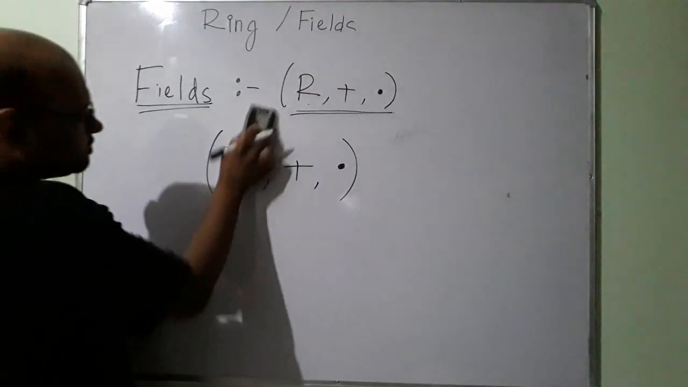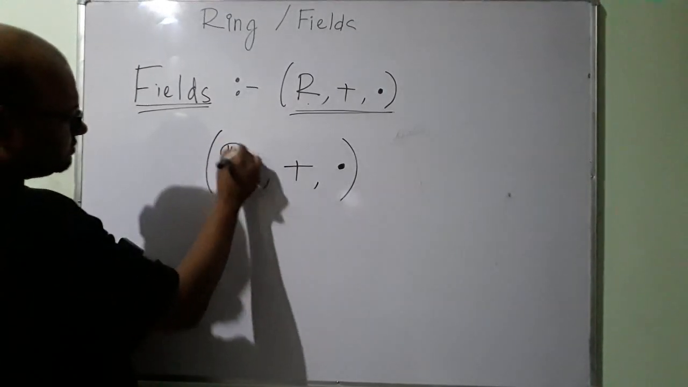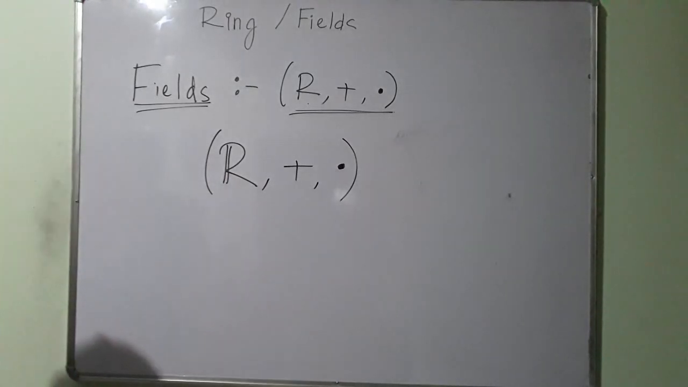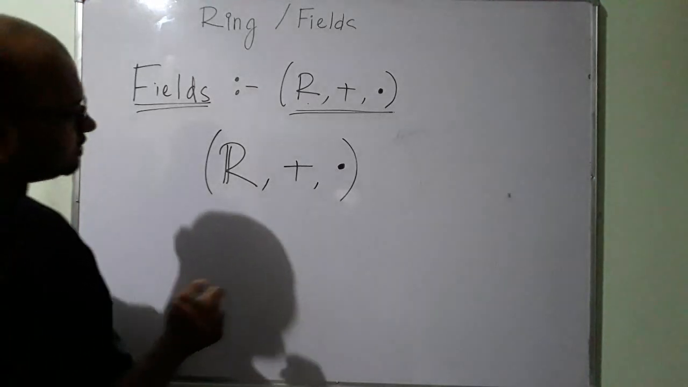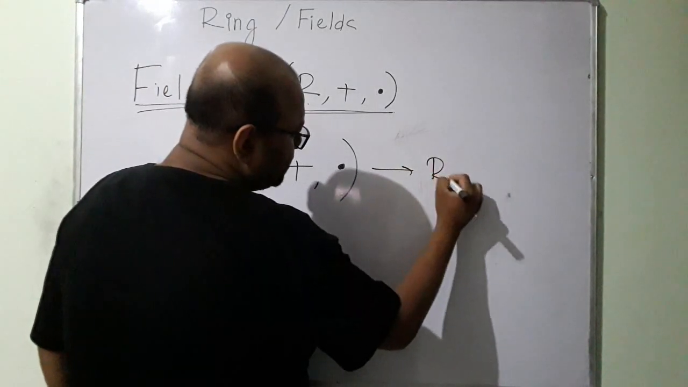Let us try to figure out if the set of real numbers, not rational numbers, is a field. So it's a ring with unity.